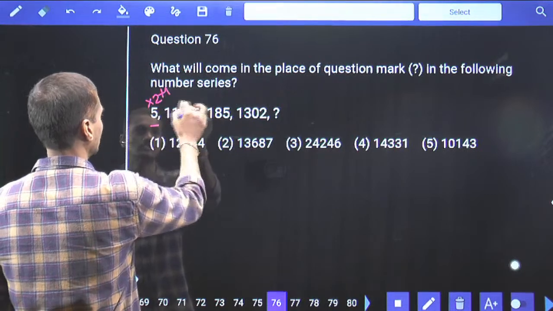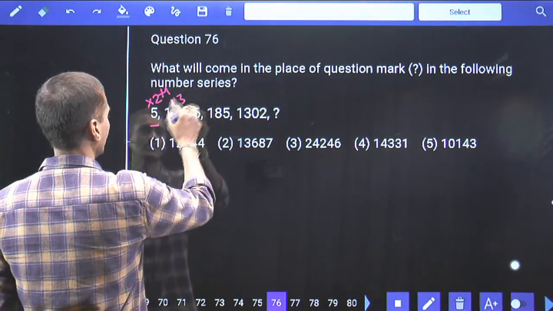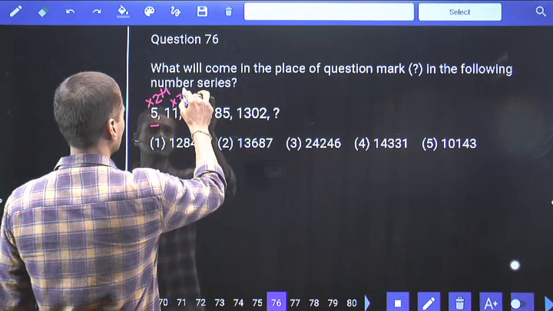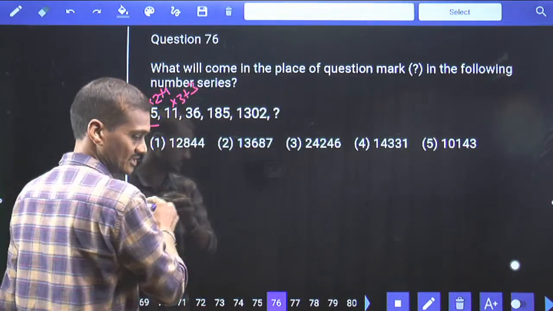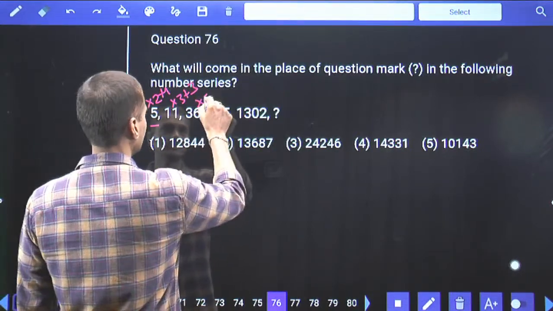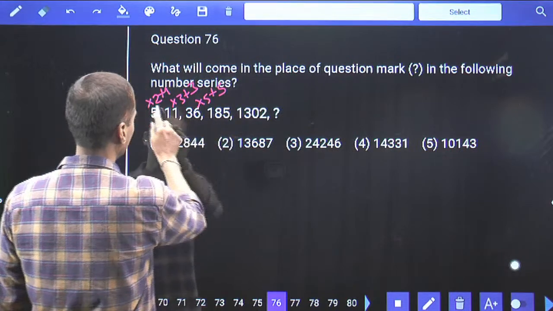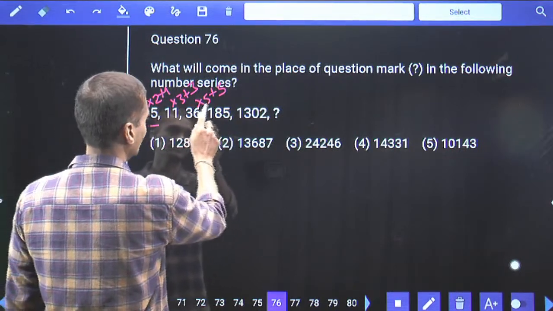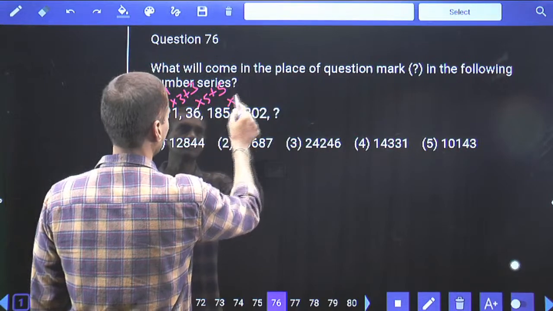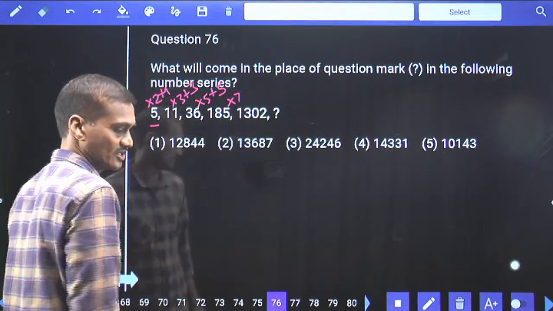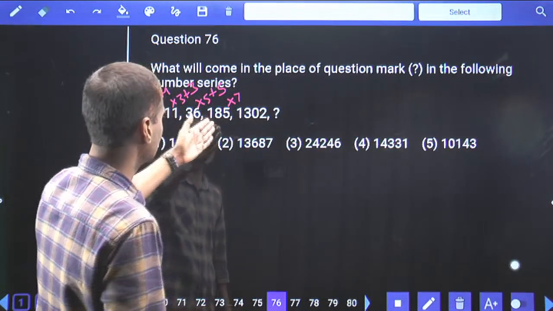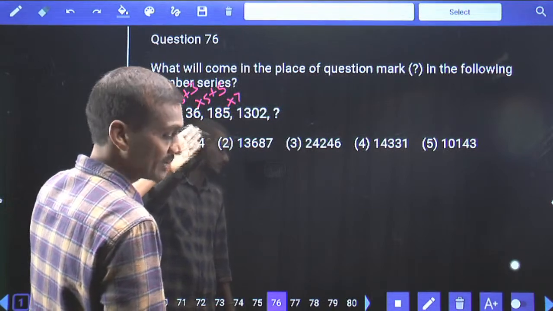5 into 2 is 10, plus 1, 11. 11 into 3, 33, plus 3. Now here 36 into 5 is 180, plus 5, 185. If you observe here, into 2, into 3, into 5. Now here it is multiplied with how much? Into 7, isn't it? Why is it into 7 here? 2, 3, 5, 7 are nothing but prime numbers.